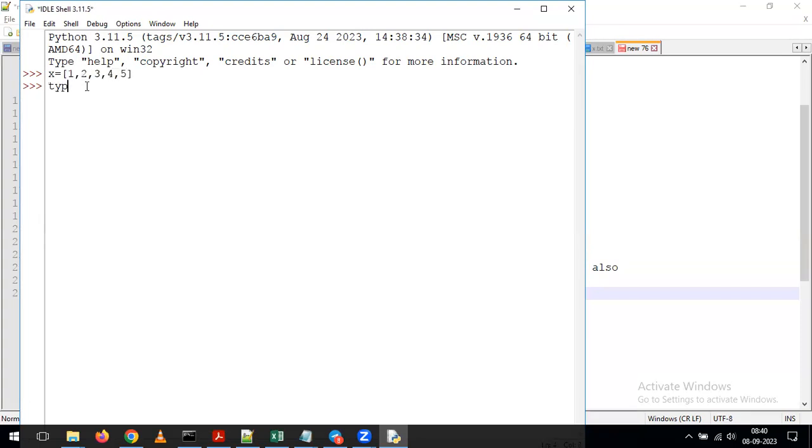Okay. And if you want to understand whether it is a list or not, we just have to give it as type of X. And if you want to display the values in the list, we just have to give it as print of X. If you give print of X, it will display all the values which are present in the list.